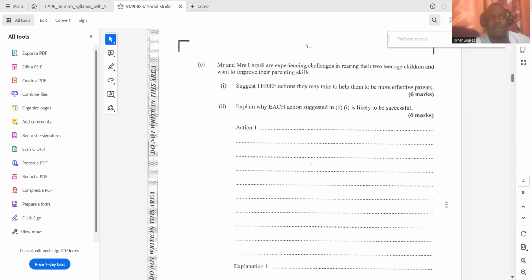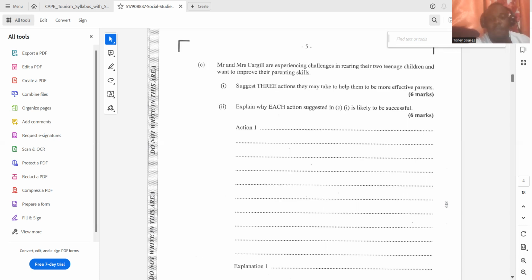I want you to apply the PEAL strategy, where you state your point, you explain your point, you give an example if possible, and then you link. Link is a formal way to say you just conclude your little short paragraph with your action and your explanation. So give your action and justify.